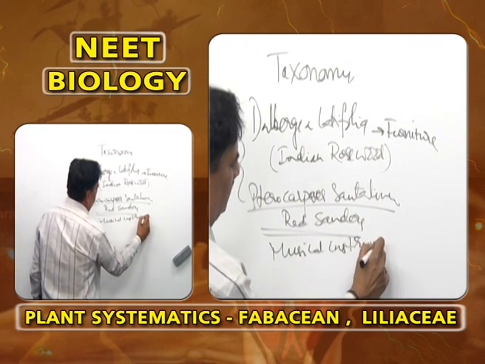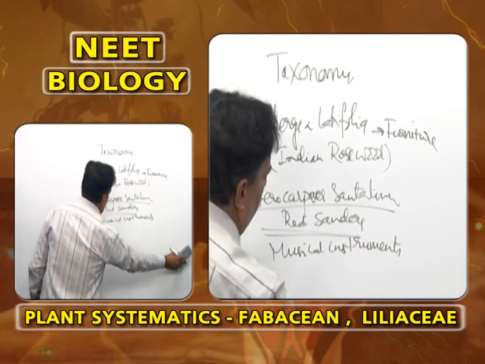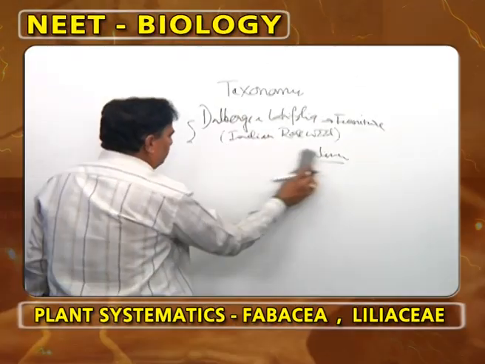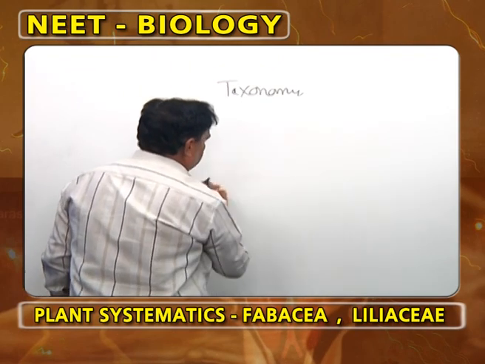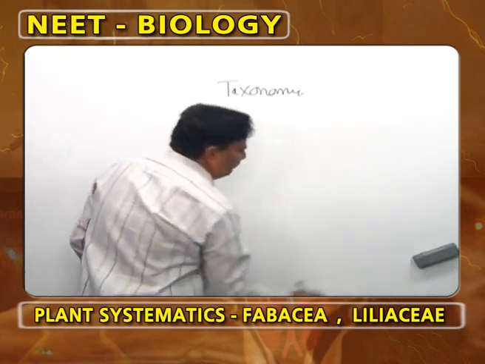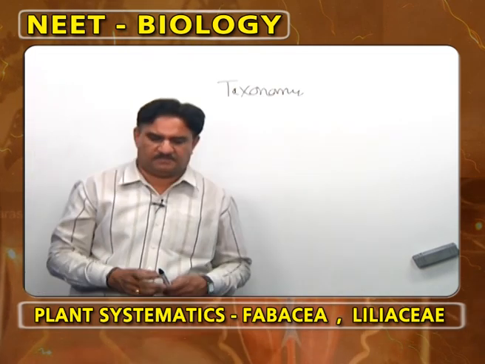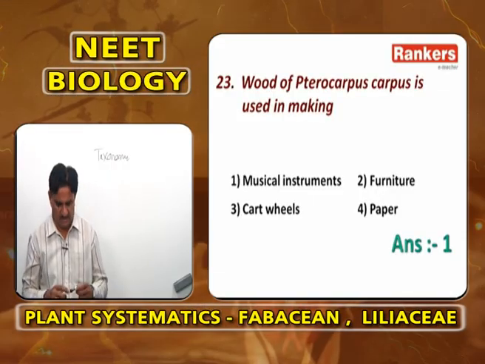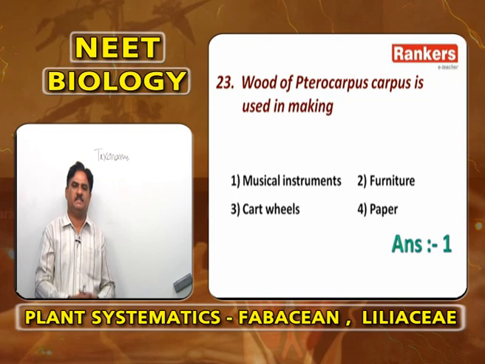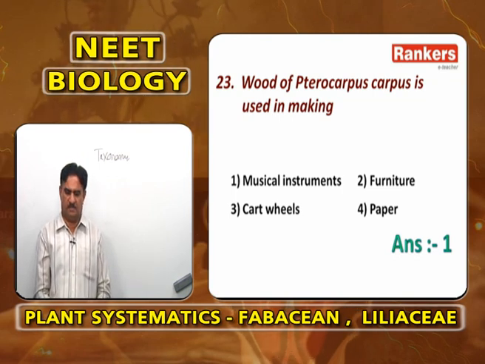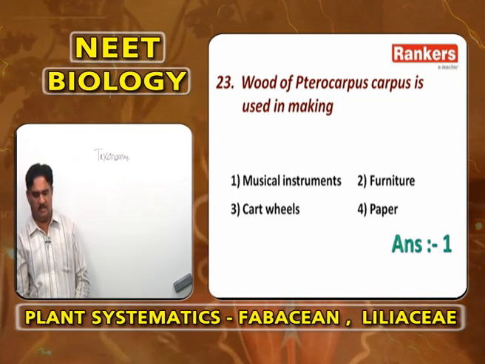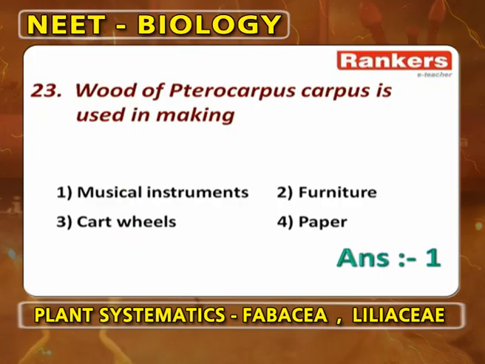It is a very popular, economically valuable plant. Pterocarpus santalinus, red sanders, is widely used in making musical instruments. So, Pterocarpus is a plant of Fabaceae where the wood is widely used in making musical instruments. So, the answer is 1.